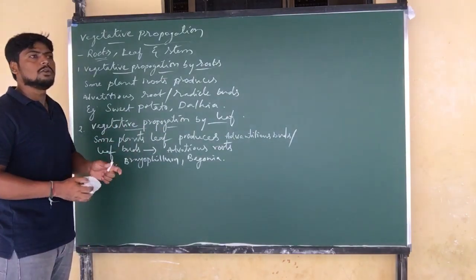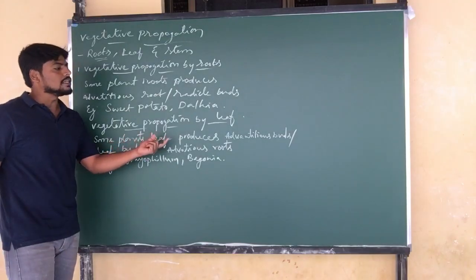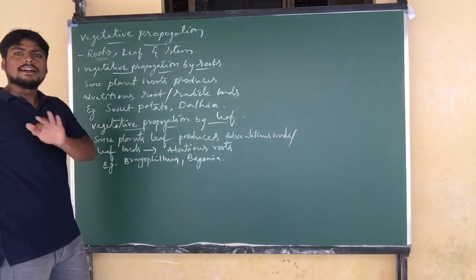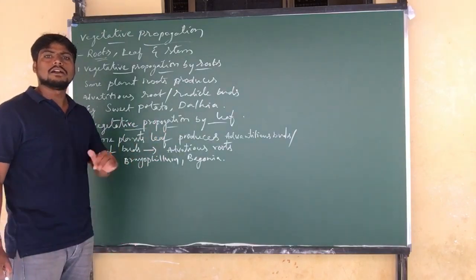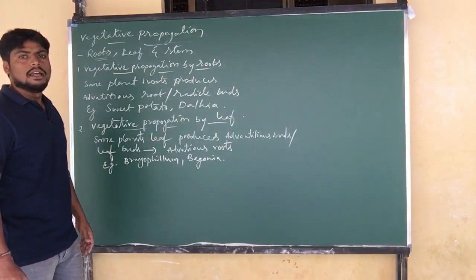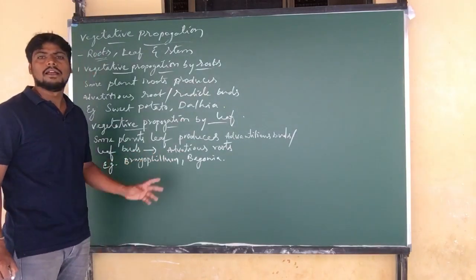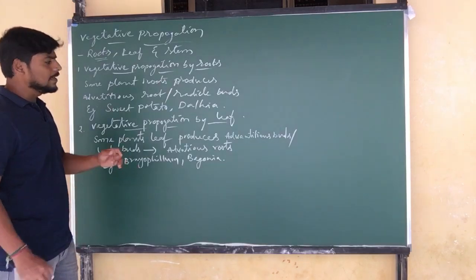So vegetative propagation by leaf is nothing but some plant leaves producing adventitious buds or leaf buds. When they come in contact with the soil or fall onto the soil, they start growing into a new plant. Examples like bryophyllum and begonia are the two examples for vegetative propagation by leaf.